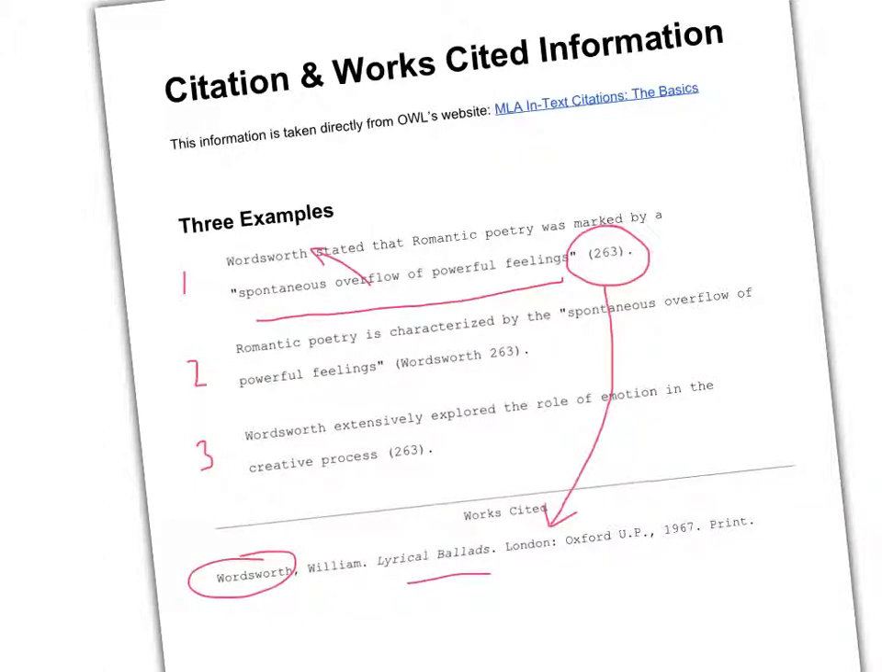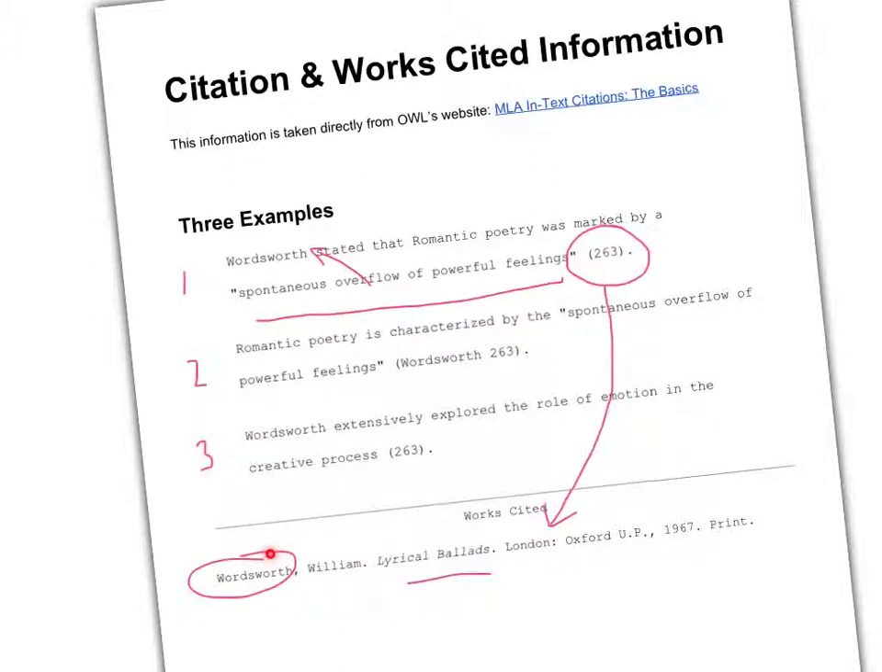The second method of doing this, we can not include his name in the sentence and just include the quotation, and that's where we would use his last name in the citation information, which again refers back to the appropriate entry on the works cited page.